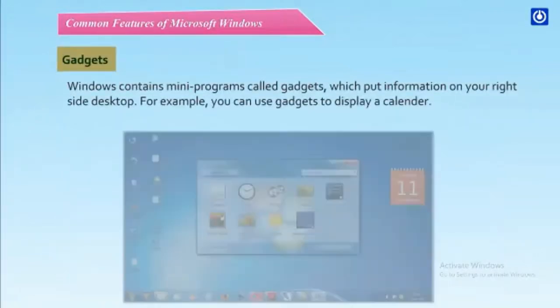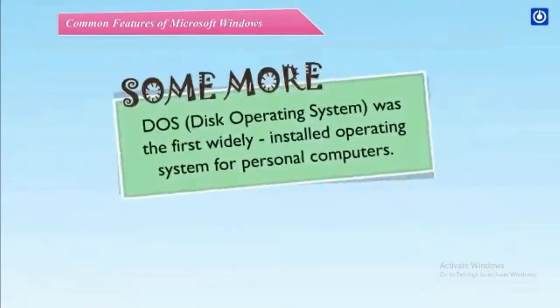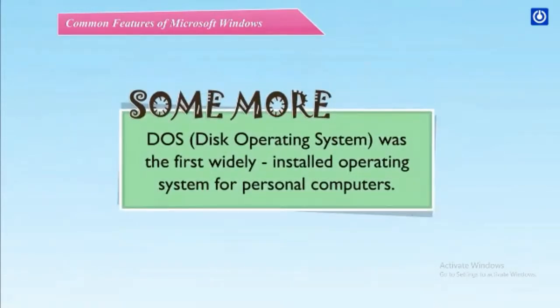Gadgets. Windows contain mini programs called gadgets, which put information on your right side desktop. For example, you can use gadgets to display a calendar. Some more. DOS, Disk Operating System, was the first widely installed operating system for personal computers.